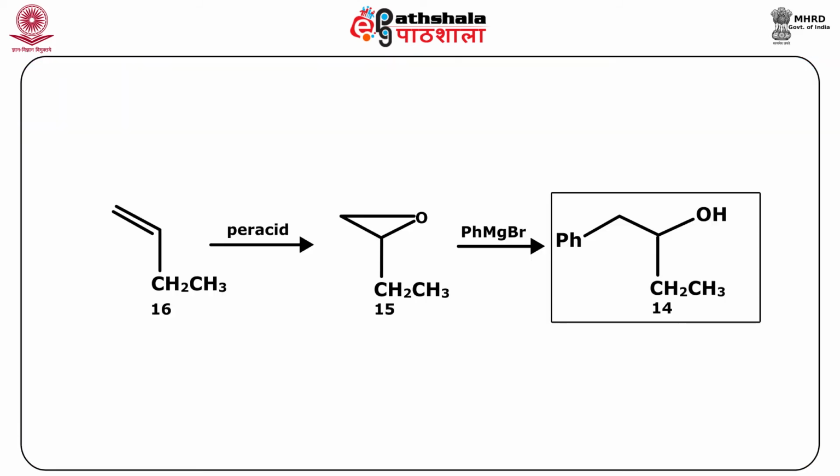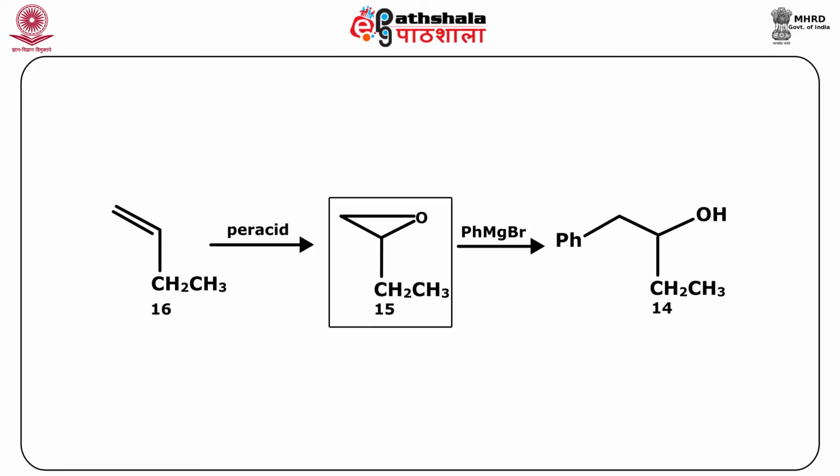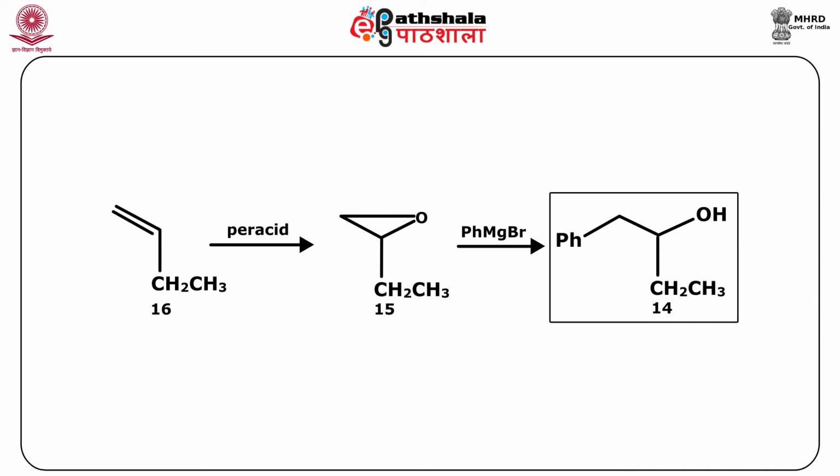Using the disconnection approach, the synthesis of 1-phenyl 2-butanol as given in the structure 14 and in the figure: the reaction of 1-butene with peracids leads to the formation of epoxide at the position of the double bond, known as 2-ethyl oxirane. The reaction of 2-ethyl oxirane with phenyl magnesium bromide gives the target molecule.